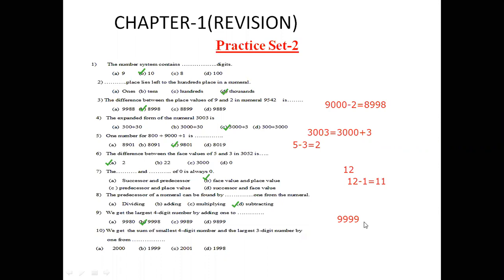Okay, children. Now, we get the sum of the smallest 4-digit number and the largest 3-digit number and 1. What does the question say? First, we write the smallest 4-digit number. What will the smallest 4-digit number be, children? The smallest 4-digit number is 1000. And now, the largest 3-digit number. Which number is the largest 3-digit number?